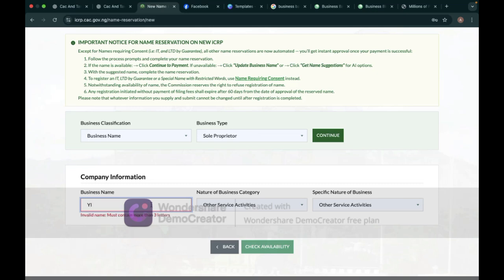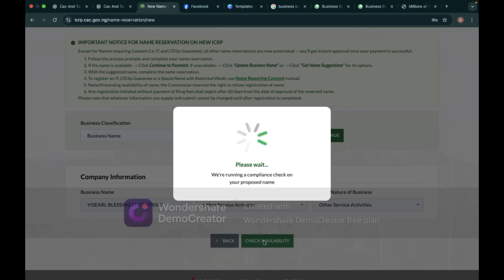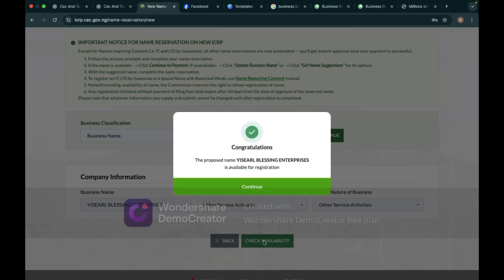Or, if your client does not want to change, they can add something, like Israel Blessing Enterprises. The reason why we added Enterprises is because you need to add a qualifier. Without a qualifier, you cannot go through now. That's Ventures, Enterprise, or Concepts has to be added to your business name. So you check availability again, and you see the proposed name is available for registration.